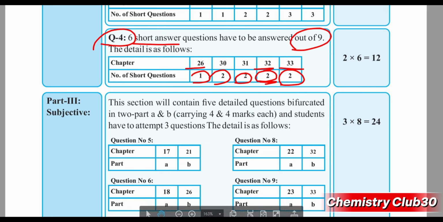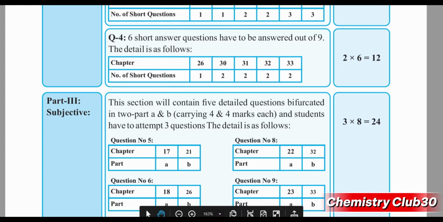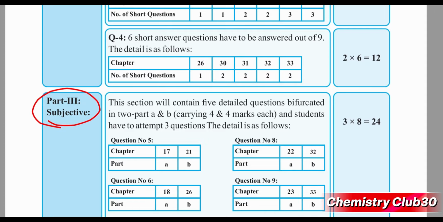So the short questions part is completed, and after that the third part is the subjective part.